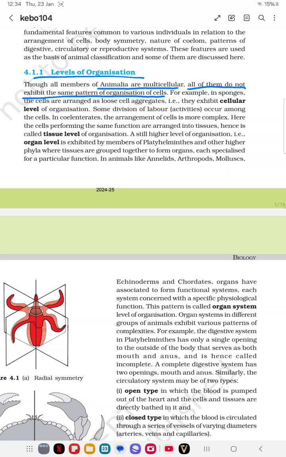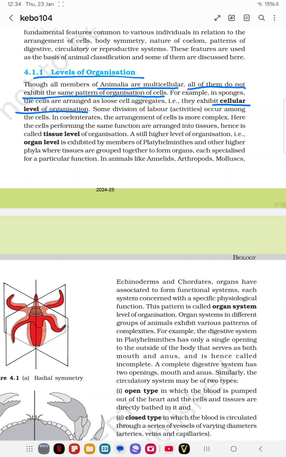The cellular level of organization is the most fundamental level, in which the cell is the fundamental unit of life and the smallest unit capable of reproducing itself. So sponges exhibit the cellular level of organization, and some division of labor occurs among the cells.